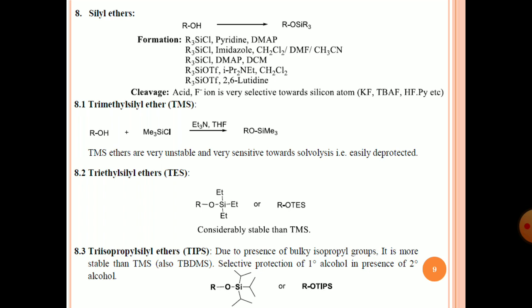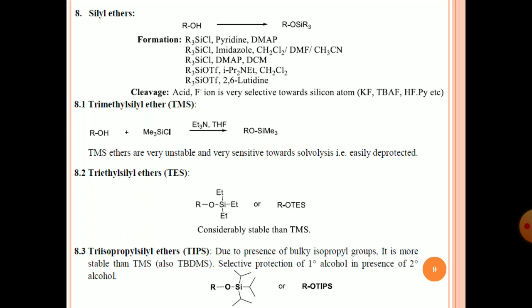You can use trialkyl silyl chloride in the presence of a base, and you get the silyl derivative. Silyl chloride can be used in the presence of imidazole or DMAP. Just use trialkyl silyl chloride and a base to get the silyl ether.